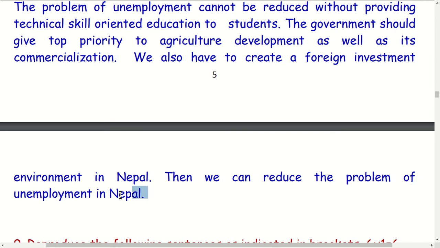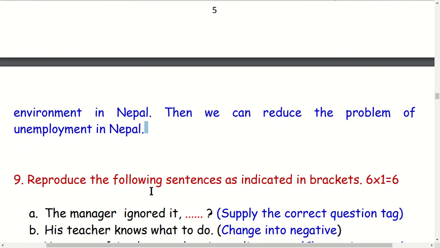Okay, this is the essay here, an expository essay. I wrote this on the topic unemployment in Nepal. This is an example here, but there are many different types of essay. They are in the textbooks. I suggest you read them.